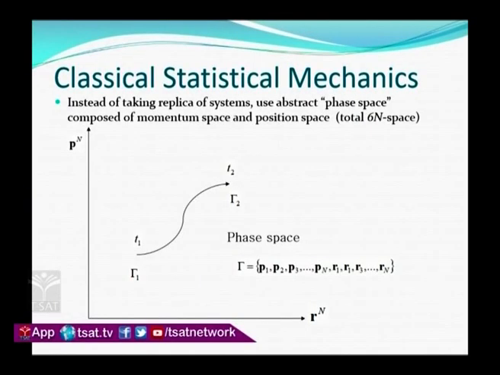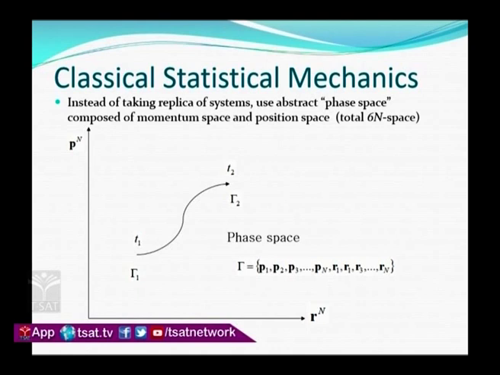So, I have taken position coordinates on the x axis, which I represent with r, and I have taken momentum on the y axis. So, there is a graph between both of them. So, this is a phase space. Okay. Now, I can divide this phase space into different volumes. Like if V is the volume of the phase space, I can divide it into delta V1, delta V2, delta V3, delta V4, something like that. So, I can define those terms in terms of volume also.